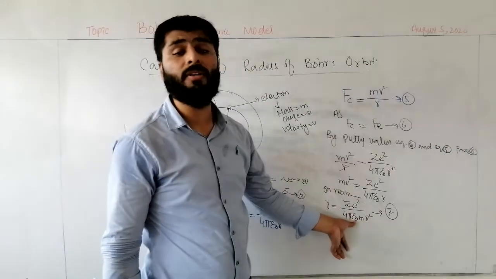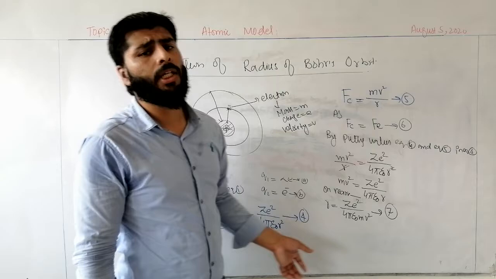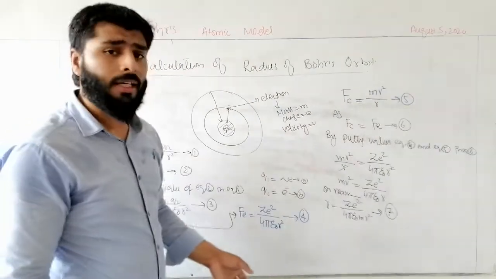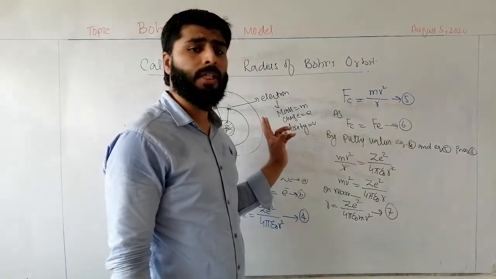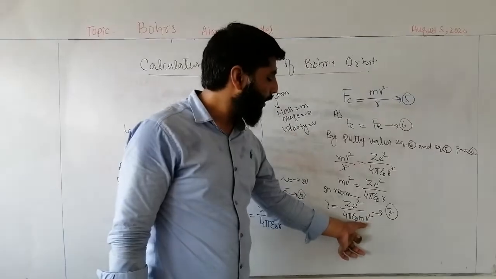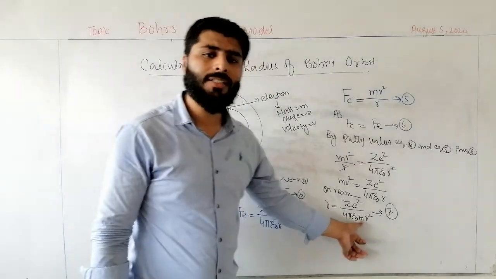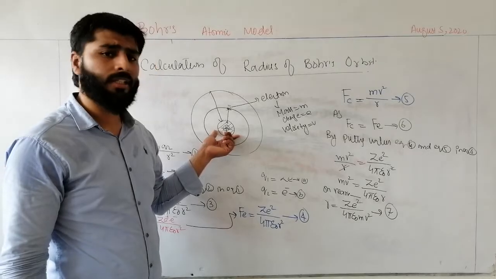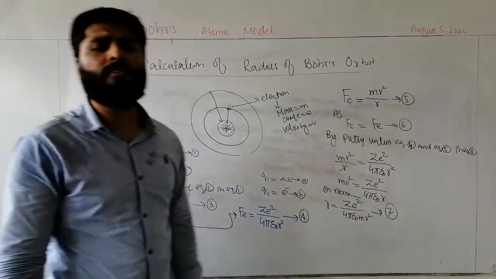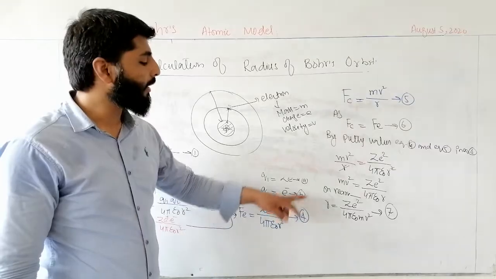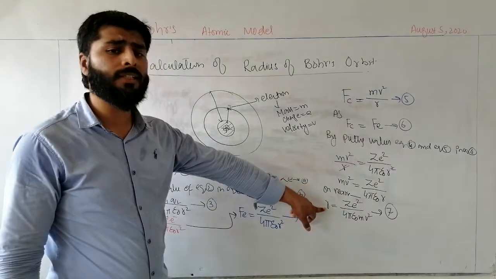Epsilon naught is the permittivity of free space, having the value of 8.85 into 10 power minus 12. And m is the mass of the electron, which is also known to us. And if we have the value of v square, then we can find out the radius r.